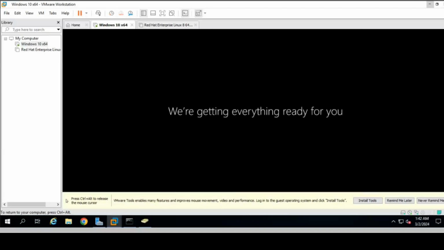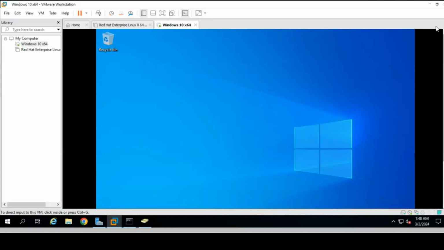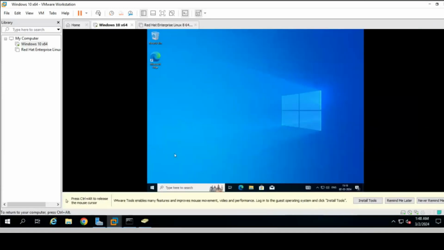It's logging in. So now just try to create this user in your machine and try to log in with that on VMware. Start to do this. So this is how we can create the user and log in with that user on the client machine. And now this machine is a client machine.